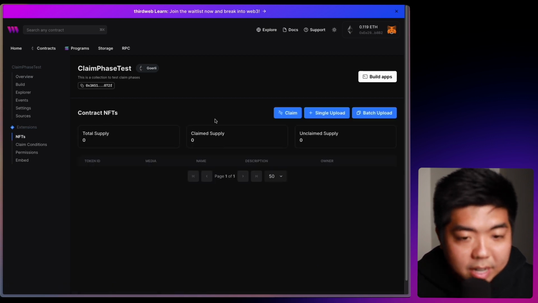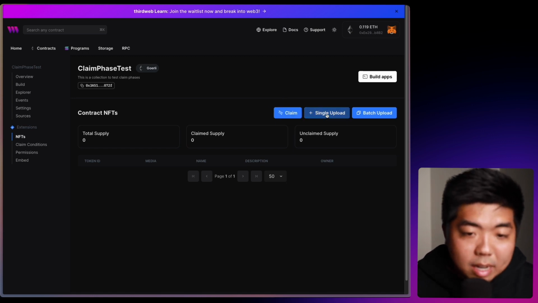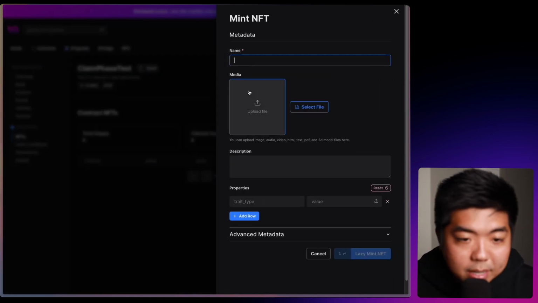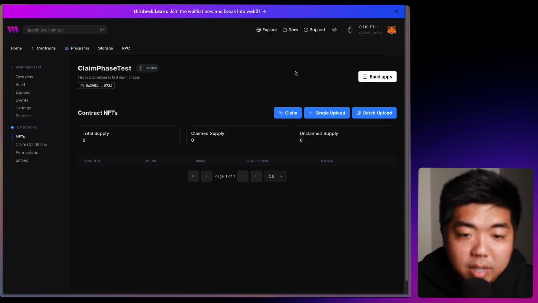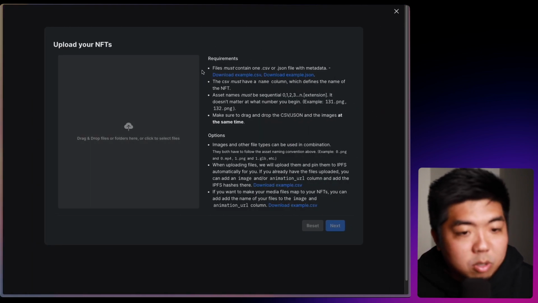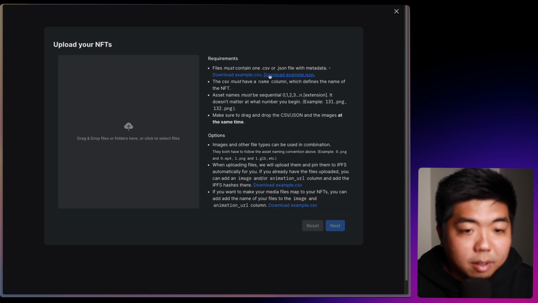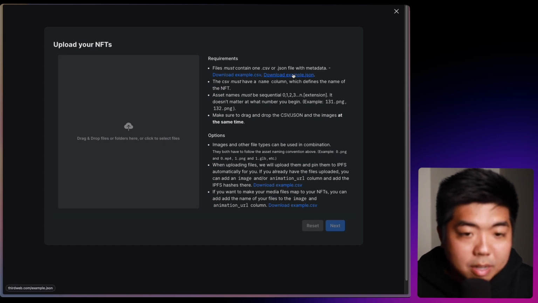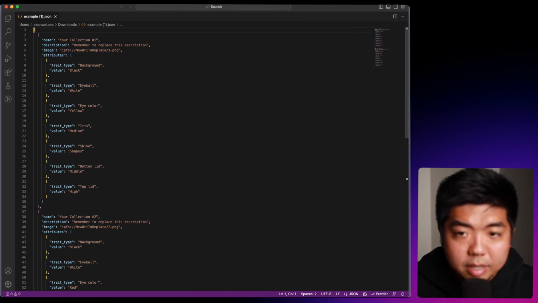And here we are in our NFT tab. This is where we can claim and upload our NFTs. Now we can do single uploads, and you can grab an image and name it, add your description and all the properties of your NFT. But if you do have a larger collection, you can also do a batch upload. For the batch upload, you do need to upload a CSV or a JSON file, and you can download the templates right over here. So if we do the JSON example here, we can download that, and we can open this up in our code editor here to take a look at the example.